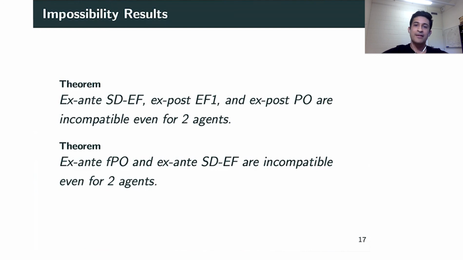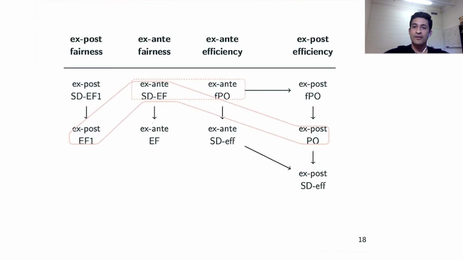Similarly, ex-ante FPO, which is a very strong notion of ex-ante Pareto optimality, and ex-ante SD envy freeness are both incompatible as well. Both of these impossibility results are represented in this figure.